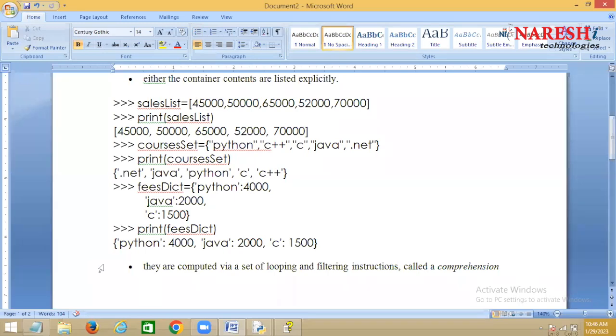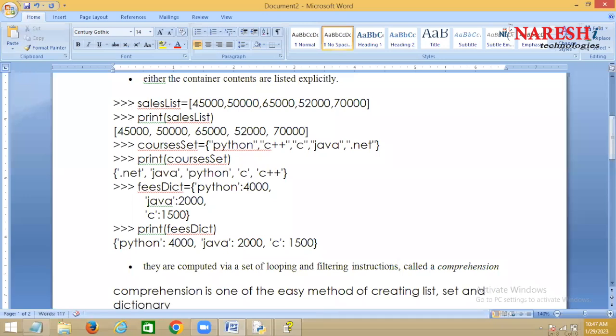Comprehension is one of the easiest, most elegant ways of creating a list, set, and